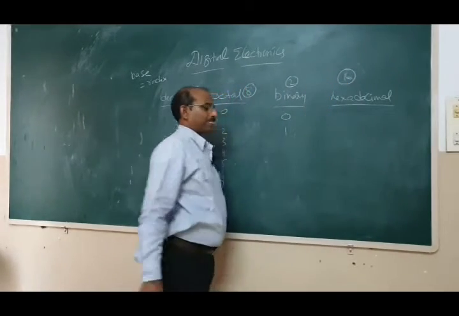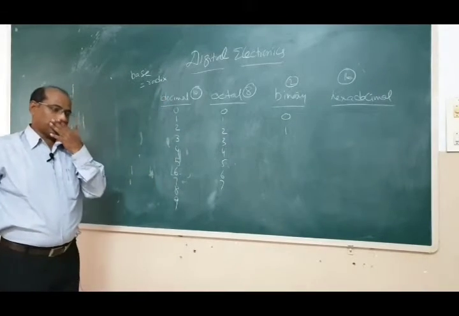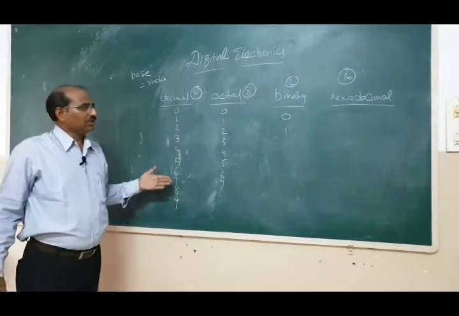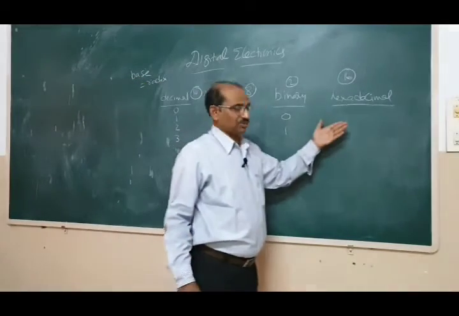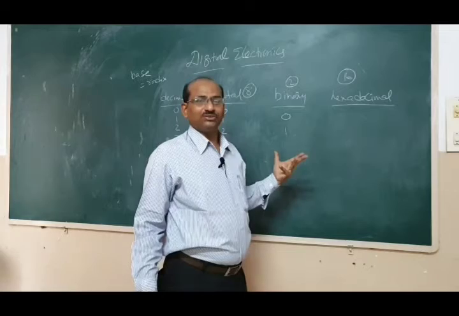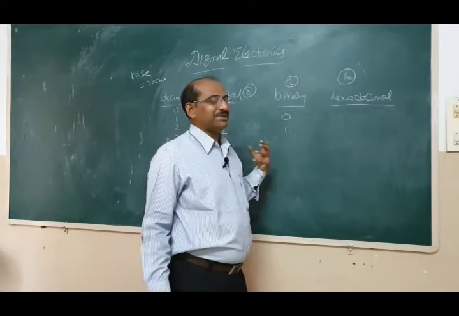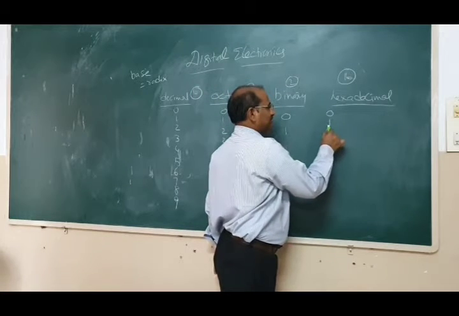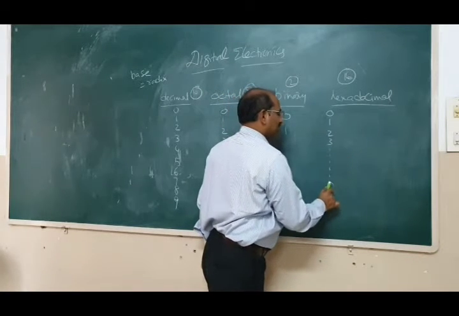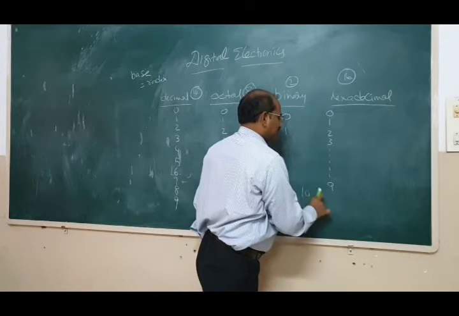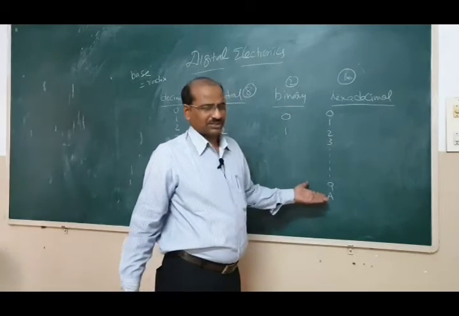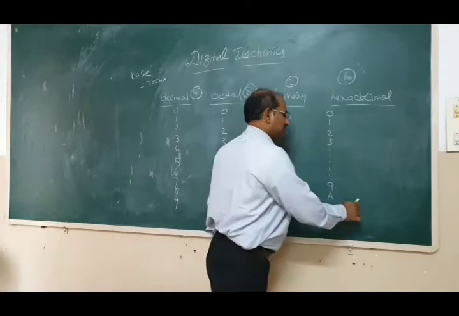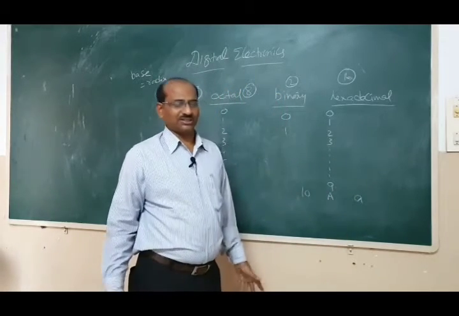Now the problem comes, because in decimal we are using only 10 codes and here we have to use 16 codes. So generally what we do is we use A, B, C, D. After 9 in hexadecimal: 0, 1, 2, 3 and so on up to 9. For 10 we use A, again some people use capital A, most people, and some even use small letters, it is up to you.